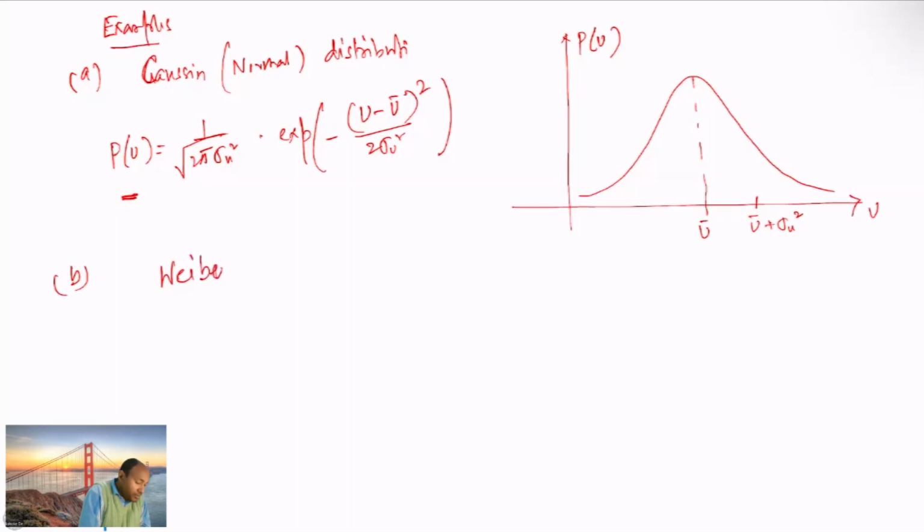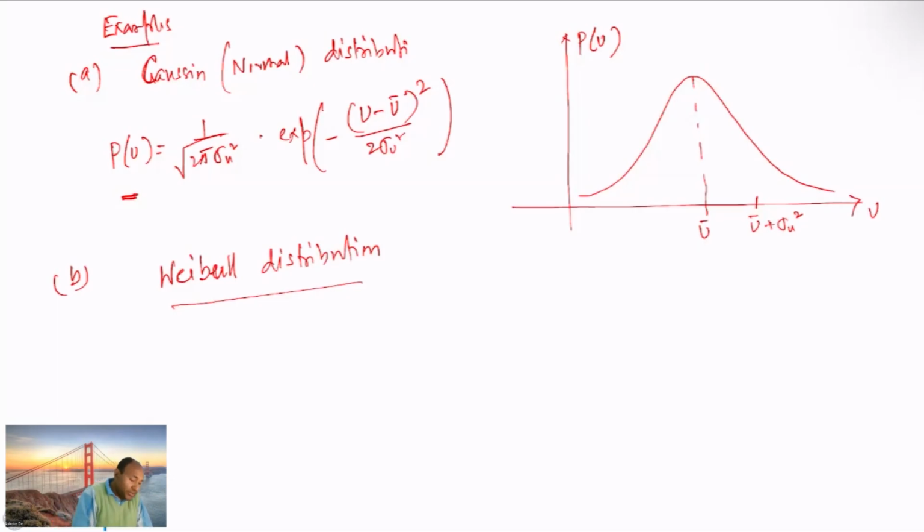The second one that we can talk about is the Weibull distribution. This is another kind of distribution. There are different kinds of distribution which are possible, but wind energy calculations, as we have also seen earlier, very commonly use this Weibull distribution.